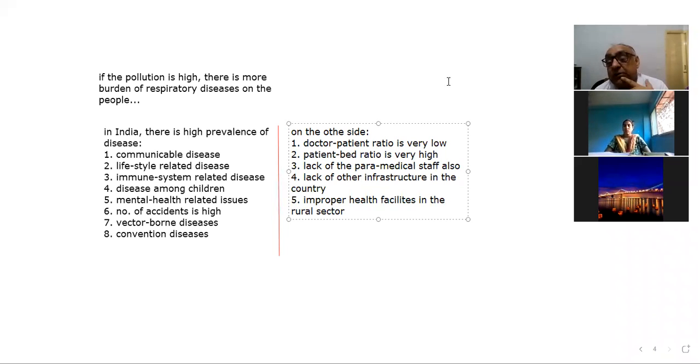Okay, so the children who are stunted today, the children who are wasted, may become a liability on the country in the days to come, right? That is why we need to take proper care so that the health of the people does not suffer in the country, or suffers the least.